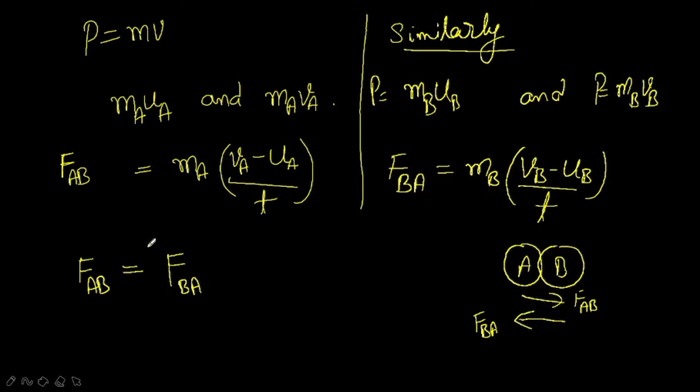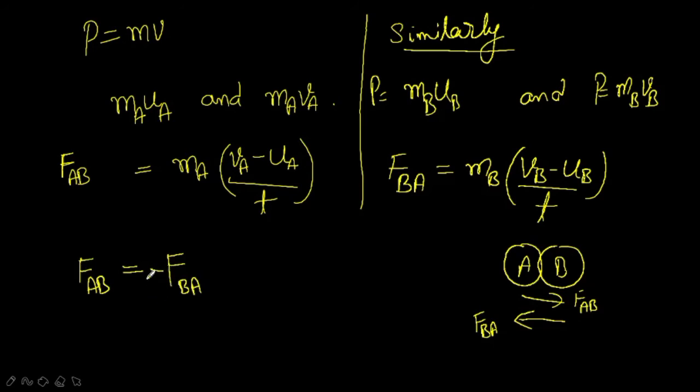So we are representing that here. The force exerted by ball A on ball B is equal to the force exerted by ball B on ball A. But according to Newton's third law of motion, it is opposite in direction. So since it is positive here, it will be negative there, right?